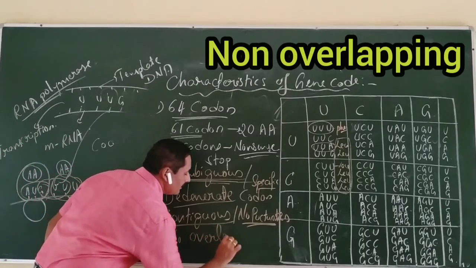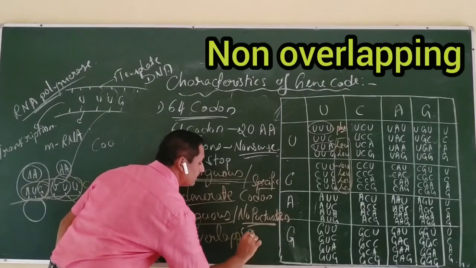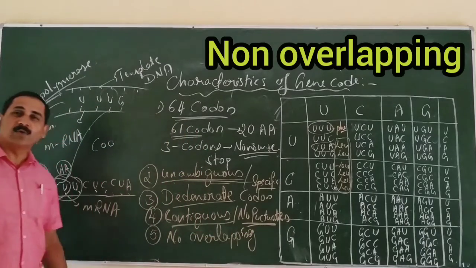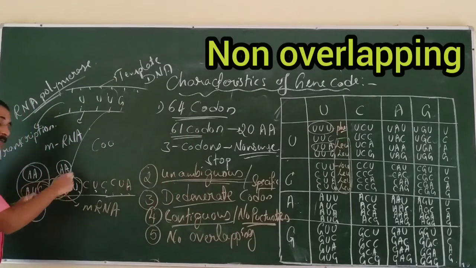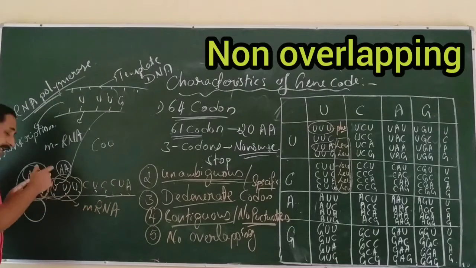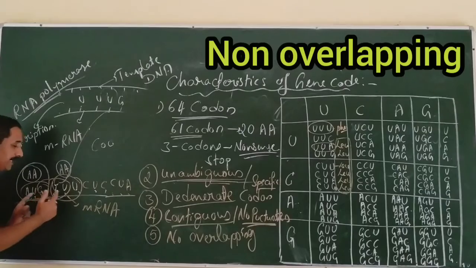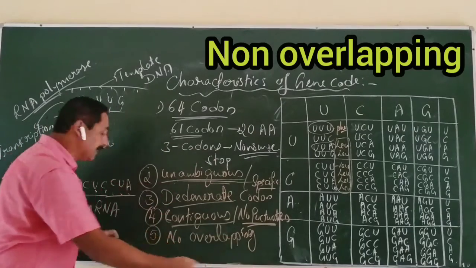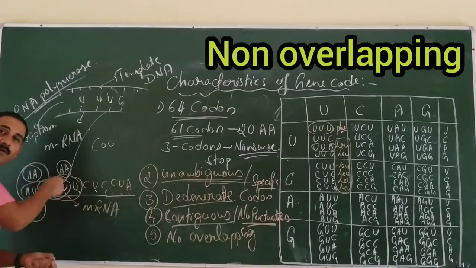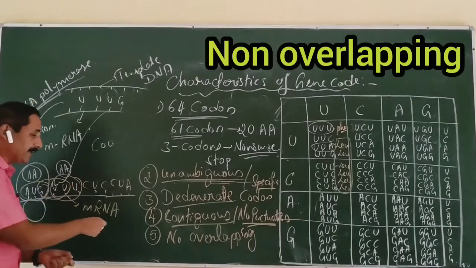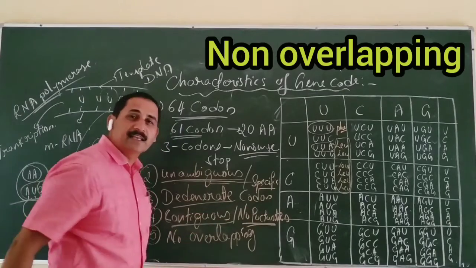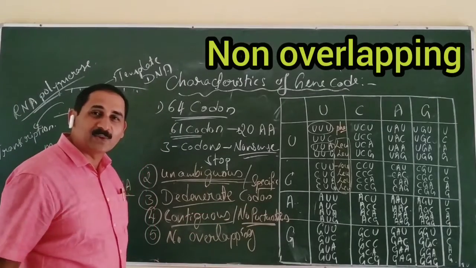It should not overlap with another codon. You read the genetic code as a unit of 3, one after the other till the end.